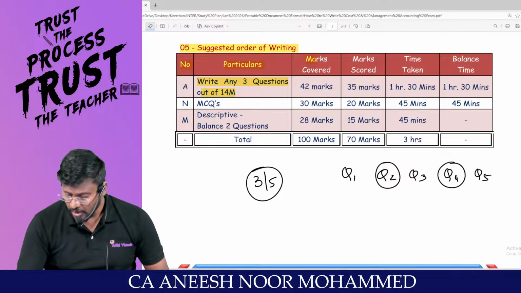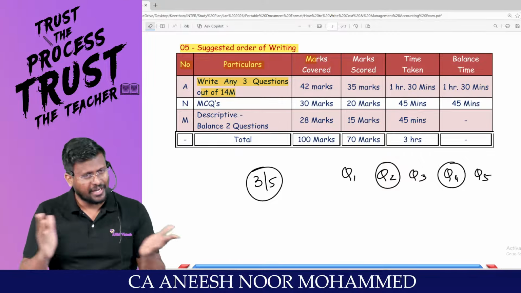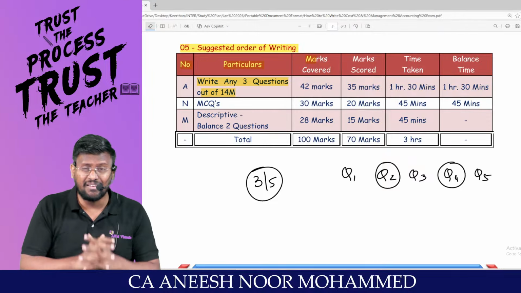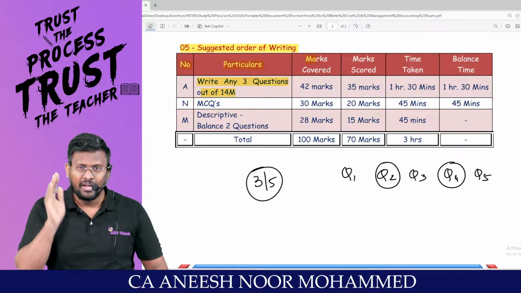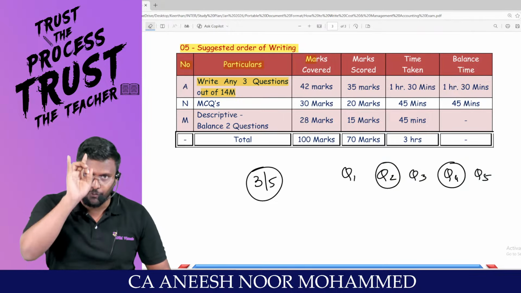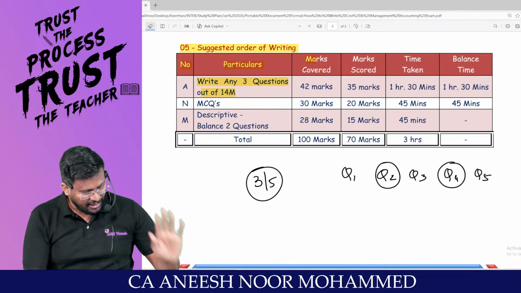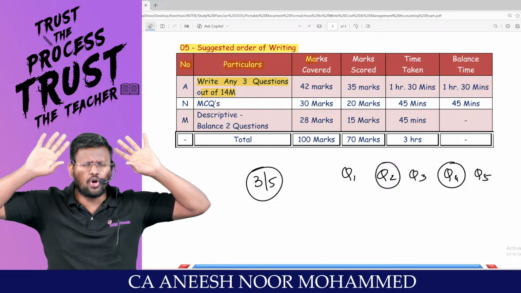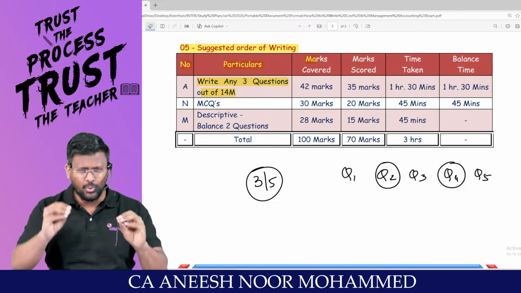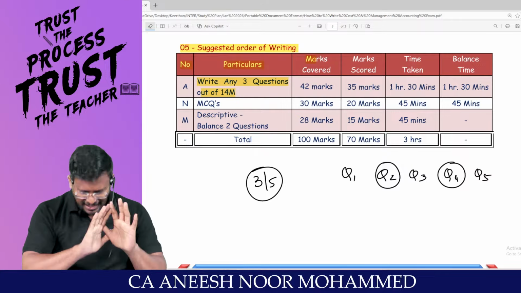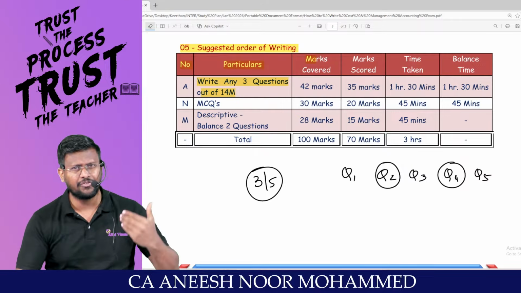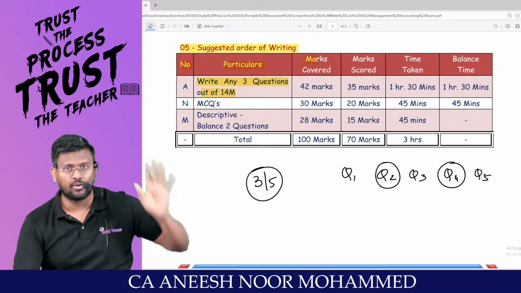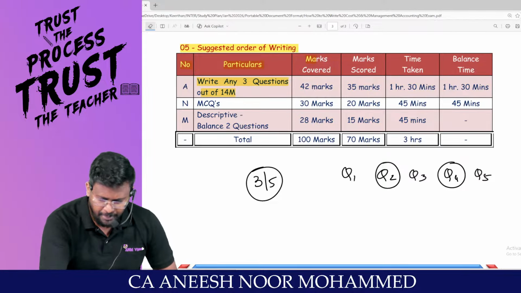My dear lovable students, don't have an option that something I will write. For writing something and all, we don't have time. You may feel that, sir, writing something is better than writing nothing. No, sir. Writing nothing is better than writing foolishness, sir. Don't write foolishness in the examination. If you have sufficient time after attending all the questions, then you can try a question to get the answer. Otherwise, I don't think you will have sufficient time in both accounts and costing, because to write that 100 marks itself, we have to run like a marathon. So my dear lovable students, choose the best 3.